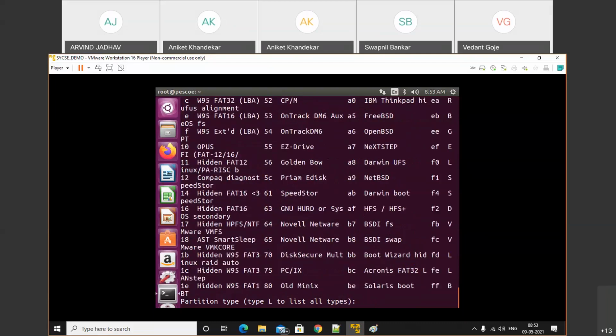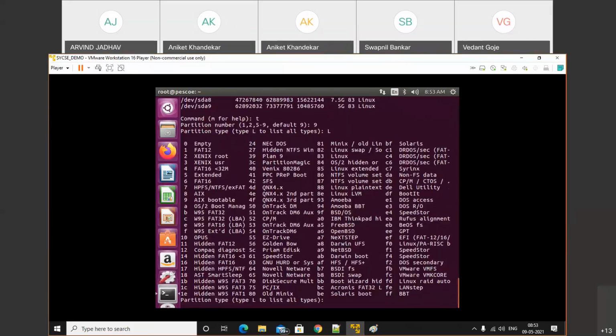So these are the partition types. See, here we have 82, which is a Linux swap partition. 83 is a Linux partition. 5 is an extended partition. So by using that we can change the numbers. If you know Linux very well, we can change this partition type. But we require 82 as a swap partition. Make a note of that.